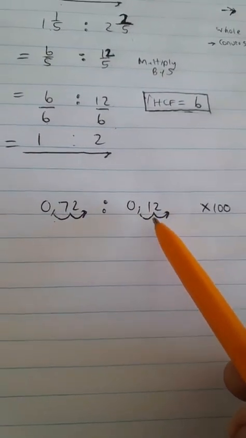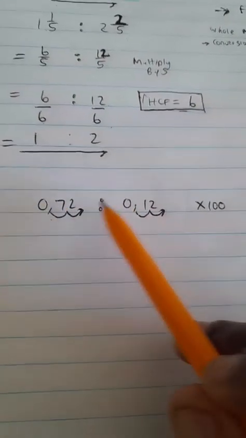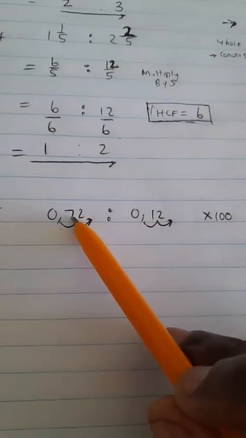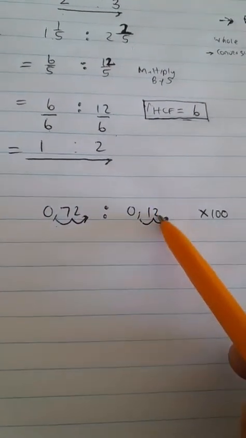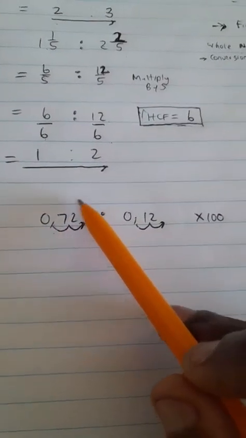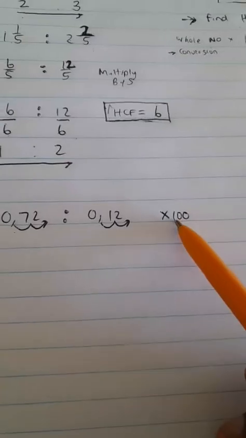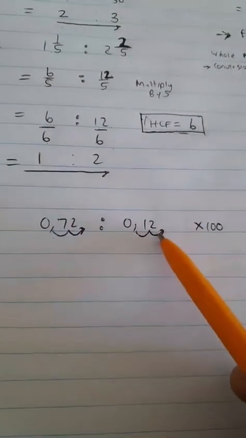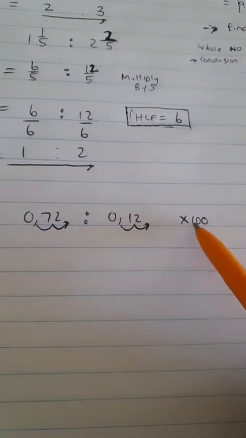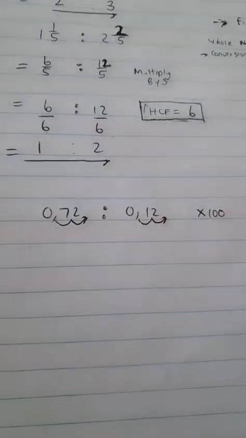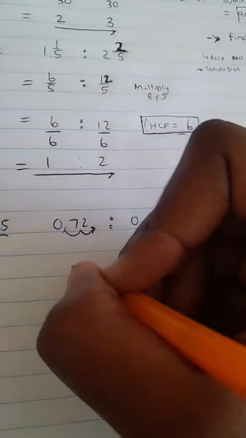Our conversion process is to move the decimal for each respective number so that we achieve the whole number state. For both numbers, we times by 100.